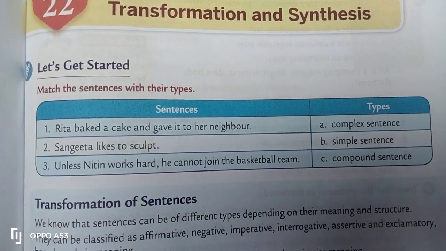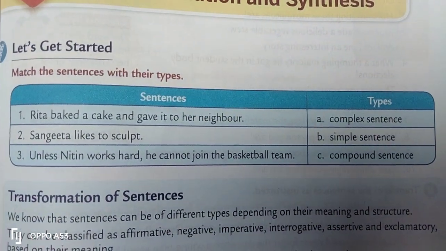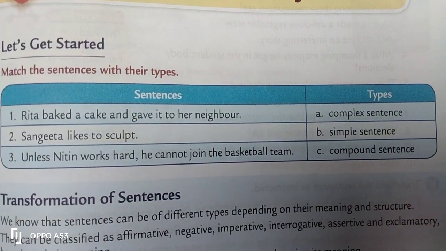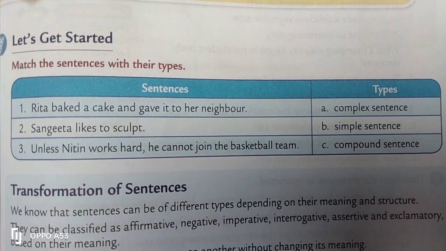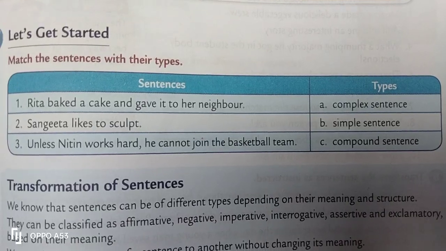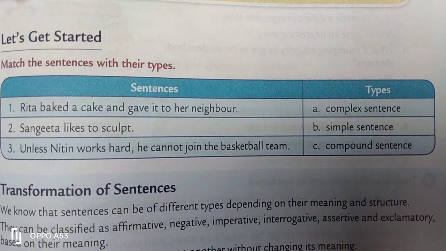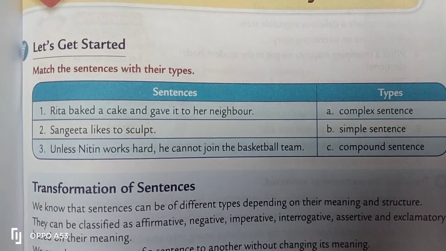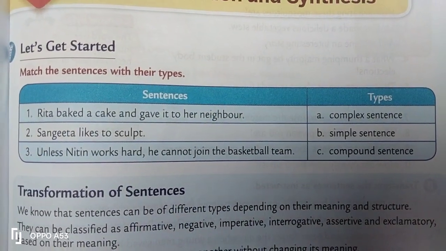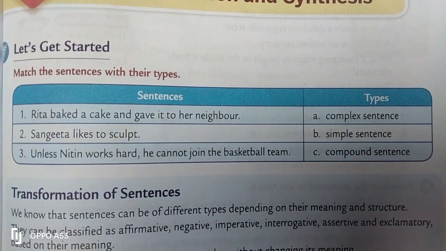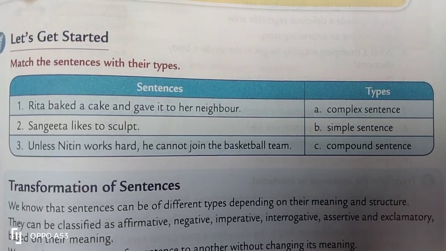Here you have a simple exercise in the first place. Match the sentences with their types. If you look at these three sentences given here, you will be able to identify what type of sentence it is and match it correctly.